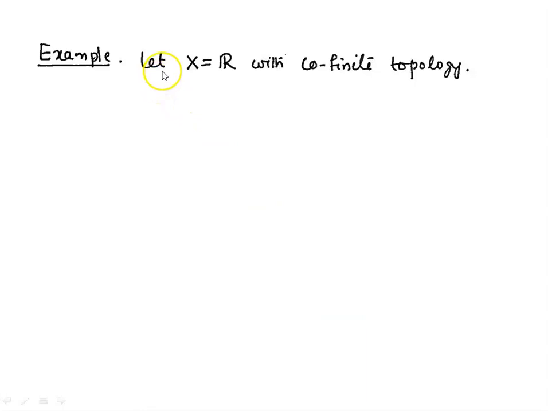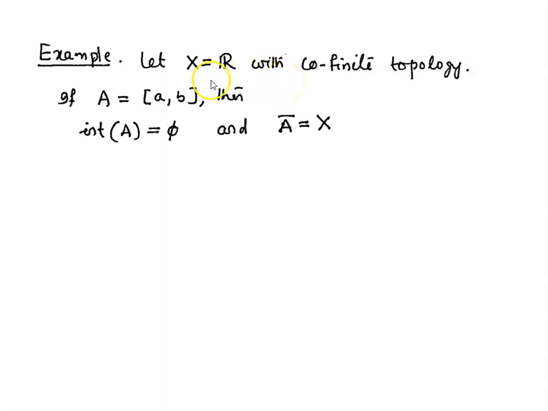Let us take one more example. Let X be the real line with cofinite topology. If A is the closed interval AB, then interior of A is empty, because interior of A is the largest open set inside A. And the largest open set is here the empty set, because in cofinite topology a set is open if its complement is either whole of X or finite.